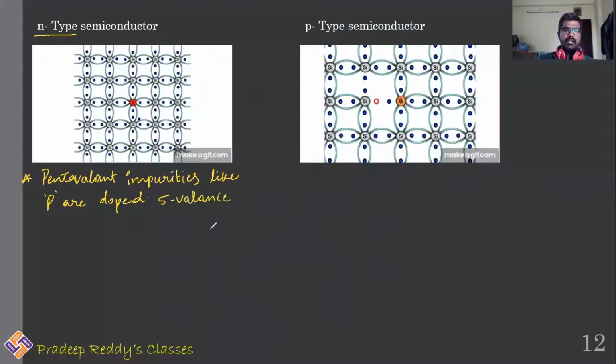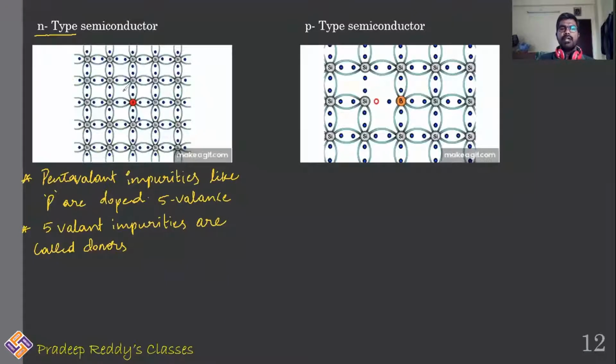These pentavalent impurities are called dopants. They are called donors because they donate one excess electron.